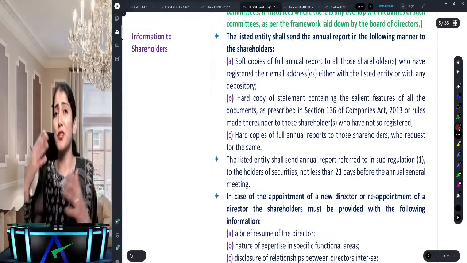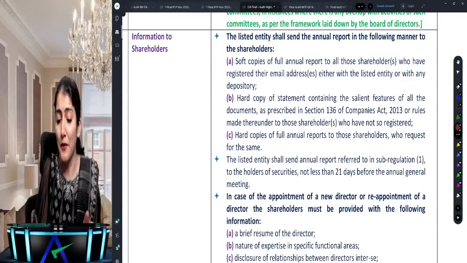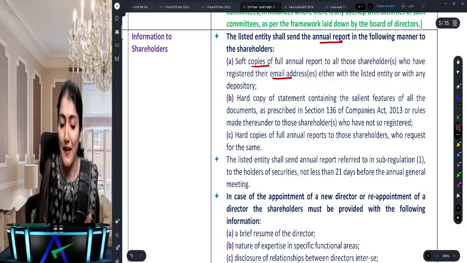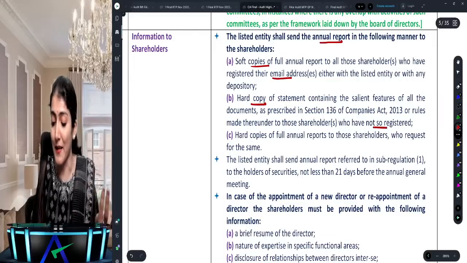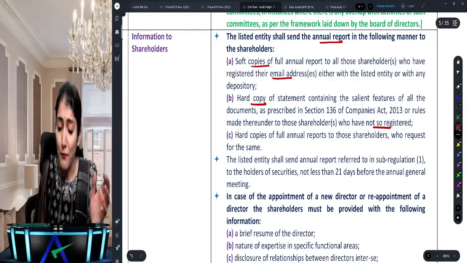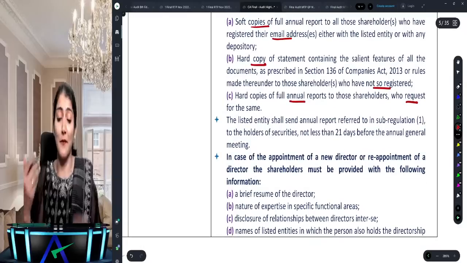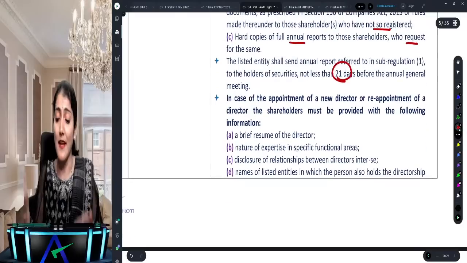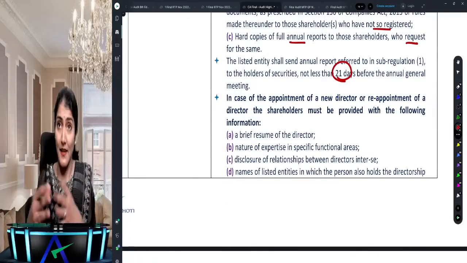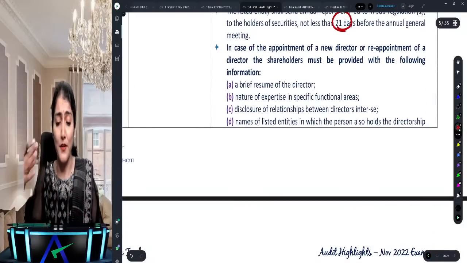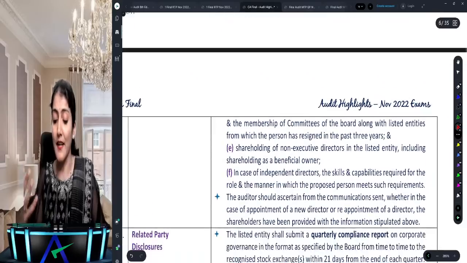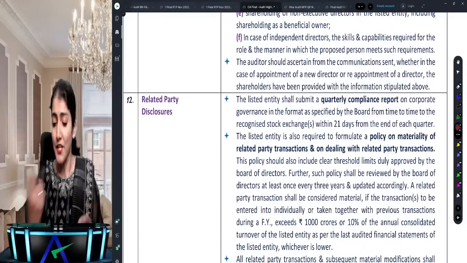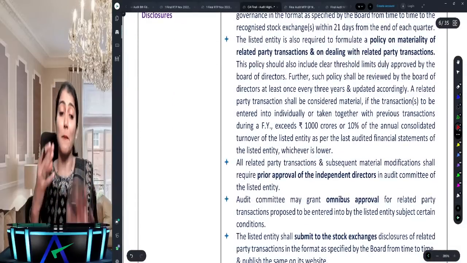Right, then information to the shareholders. It says the annual report, soft copy if you have their email address, hard copy if you don't have their email address, it's not registered, and a full copy in case they've specifically requested a hard copy of the full annual report. Obviously it has to be sent not less than 21 days before the meeting. Then all the directors who are to be appointed, reappointed, the information regarding them is required to be given to the shareholders. Then also some related party disclosures.